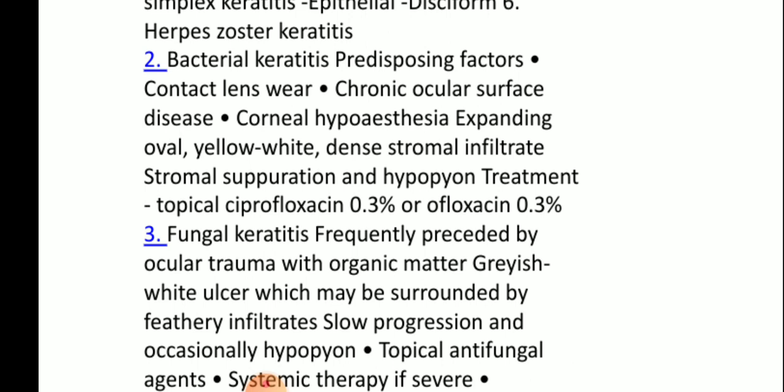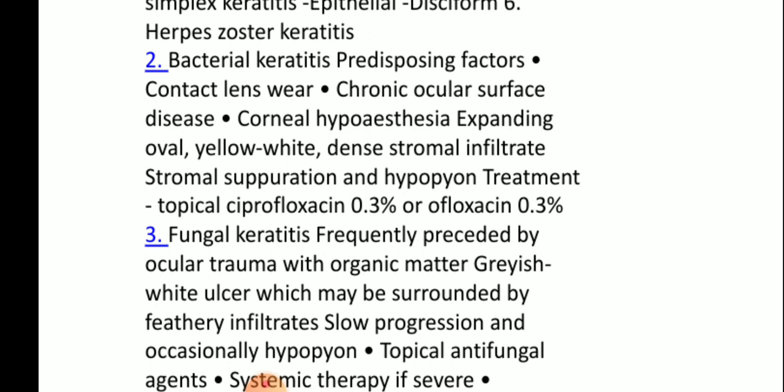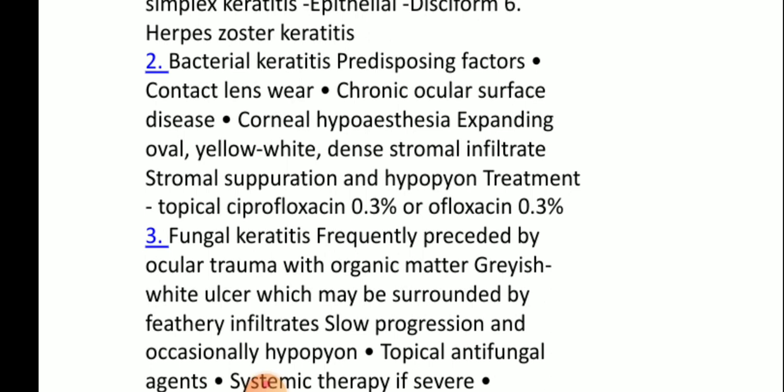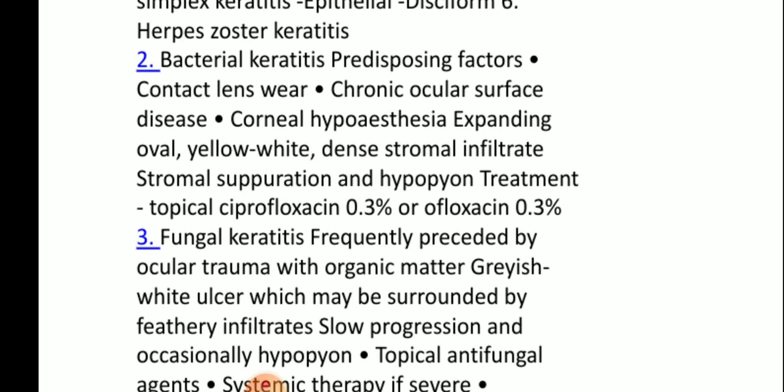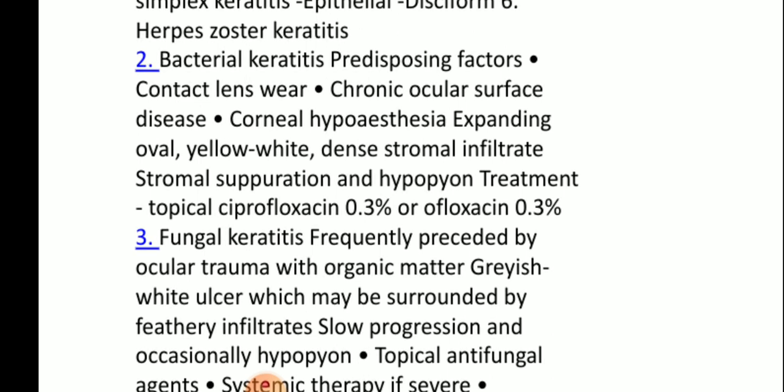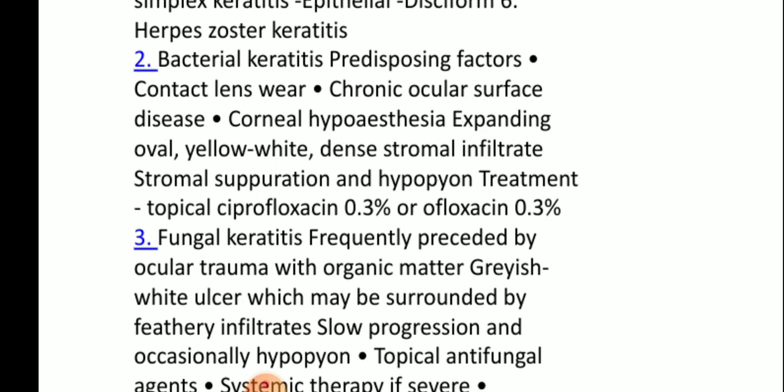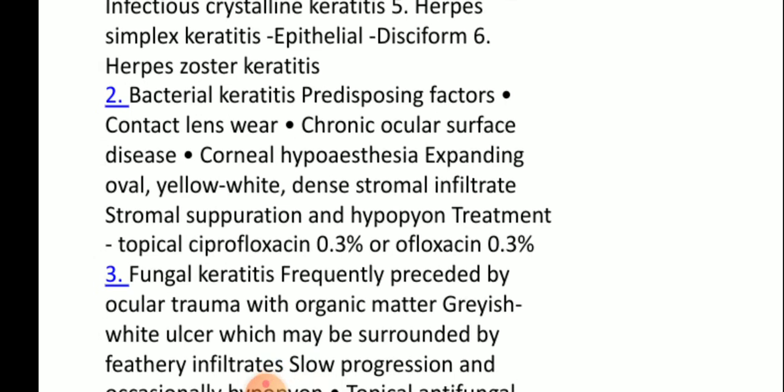For bacterial keratitis, the predisposing causes are wearing of contact lenses, chronic ocular surface disease, corneal hypoesthesia, an expanding oval yellow-white dense stromal infiltrate, stromal suppuration, and hypopyon. The treatment for bacterial keratitis is ciprofloxacin or ofloxacin 0.3%. It is the local treatment.